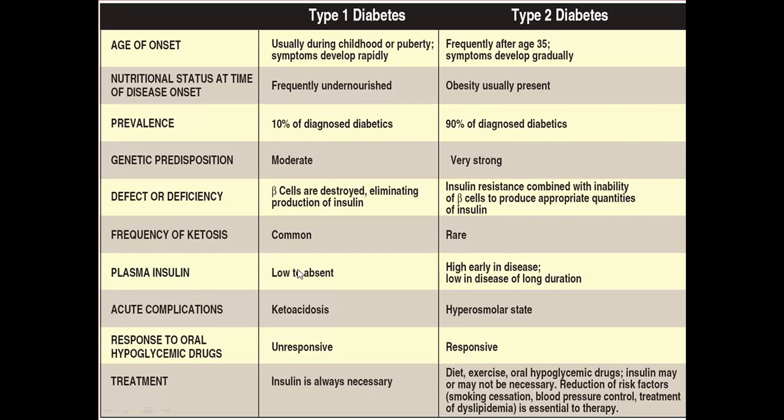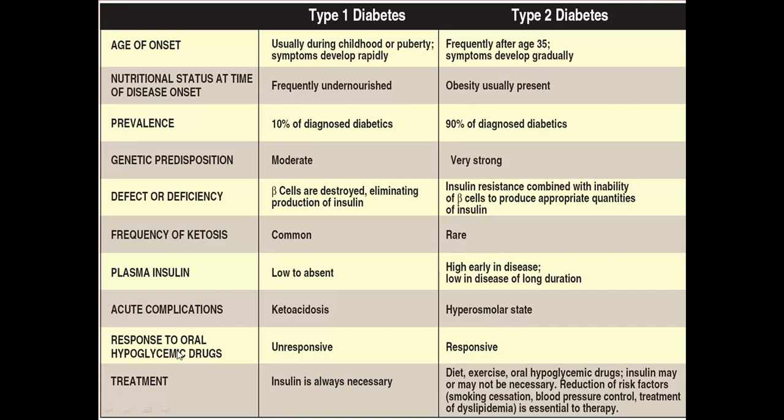Plasma insulin level is low or mainly absent in type 1. In type 2, it is normal to high in the early phase. In the late phase of the disease, it may be low due to permanent damage to the gland. Acute complication in type 1 is diabetic ketoacidosis, and in type 2 it is hyperosmolar coma.